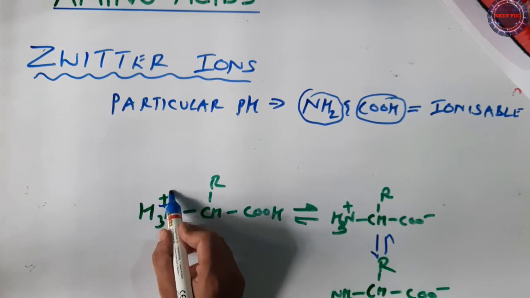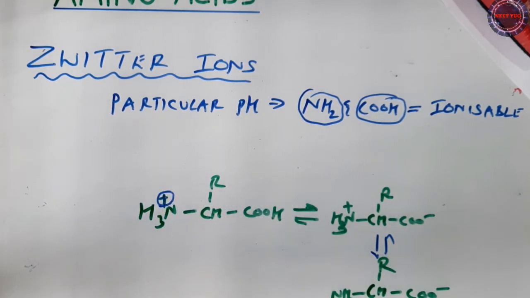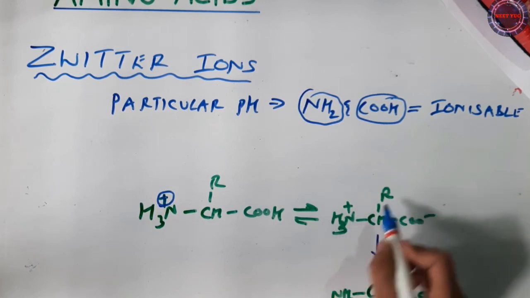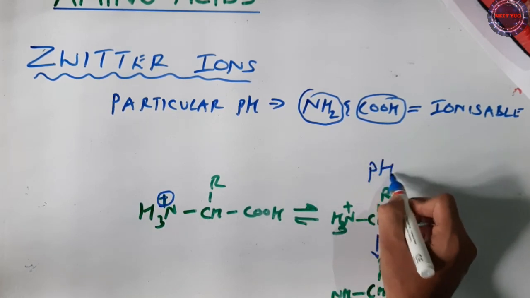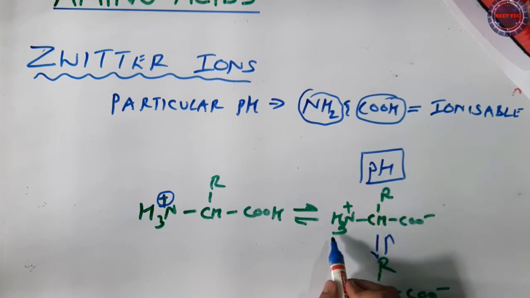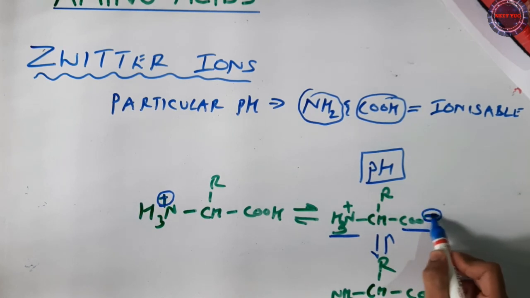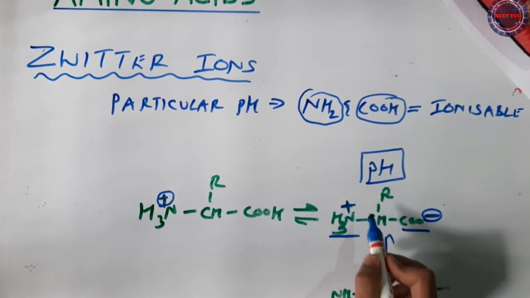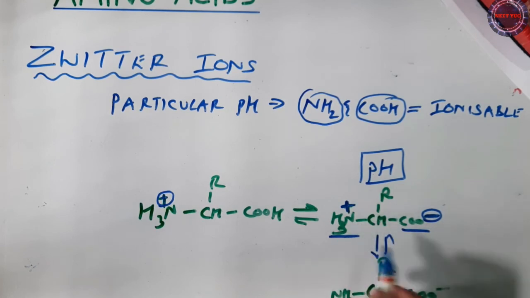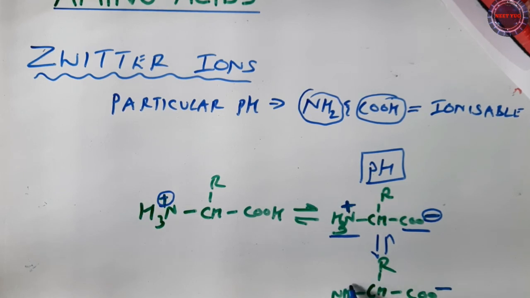You could see here this is positively charged, plus is here, and in this case there is no charge. At a particular pH, the amino acid, particularly the amino group as well as the carboxyl group, is ionized. You could see the charge here, one is minus and one is positive. Yes, plus. Here this is now negatively charged, but this one is not having any charge, correct?